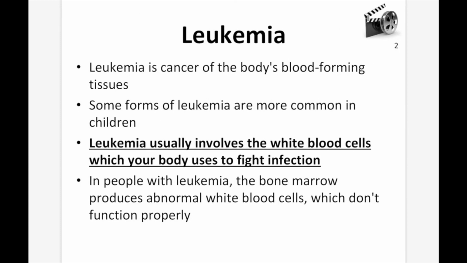Leukemia. Leukemia is cancer of the body's blood-forming tissues. Some forms of leukemia are more common in children. And this is why you always hear stories of children having leukemia. It does still happen in adults, but leukemia is one of those cancers that's more likely to happen in children than other kinds of cancers are.